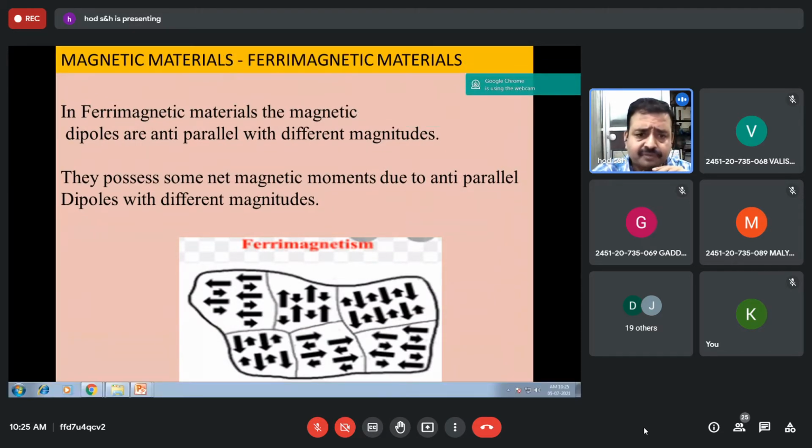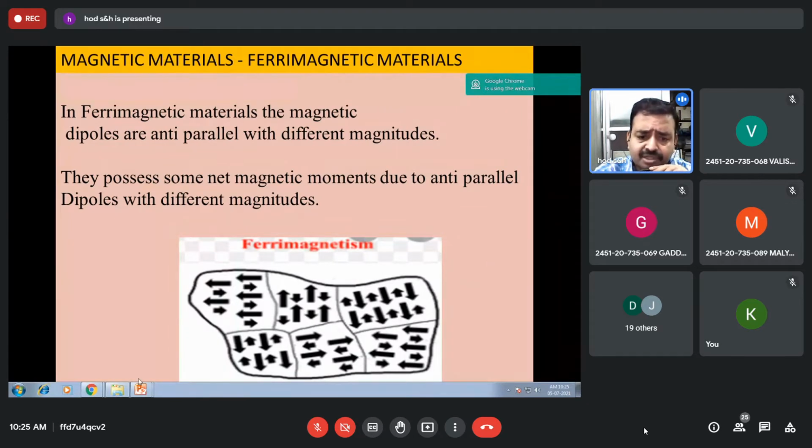Because of that, they possess net magnetization. You should draw this diagram. See here, in different regions magnetic moments are there, but with different magnitudes. You should take the vector sum of all these, which decides the magnetic behavior of the material.